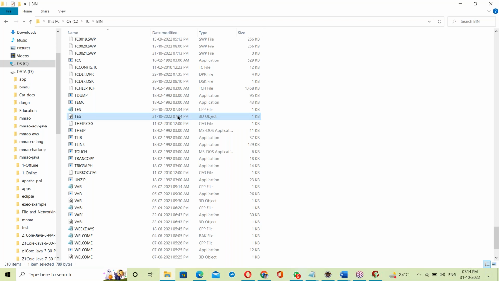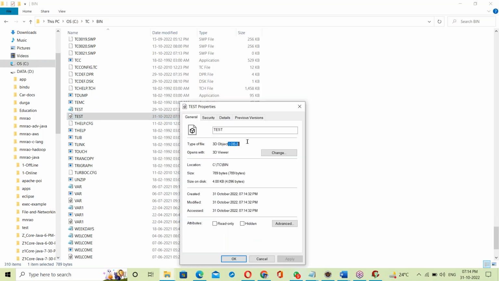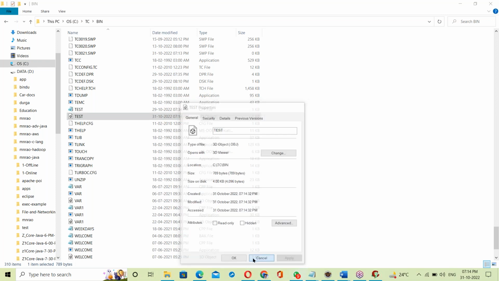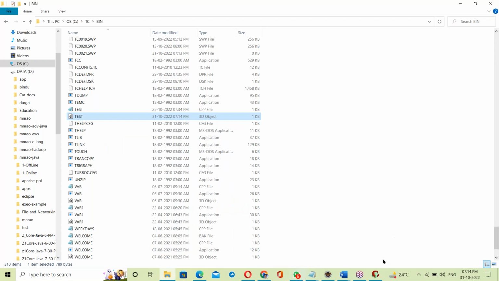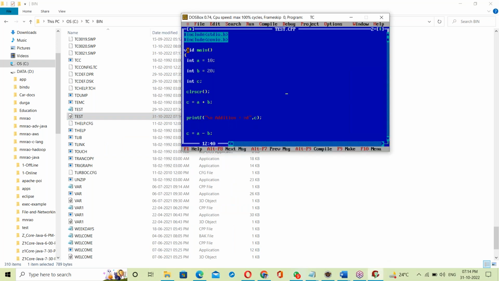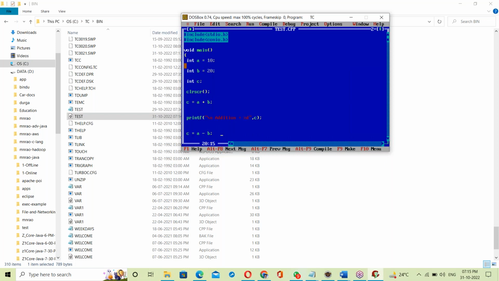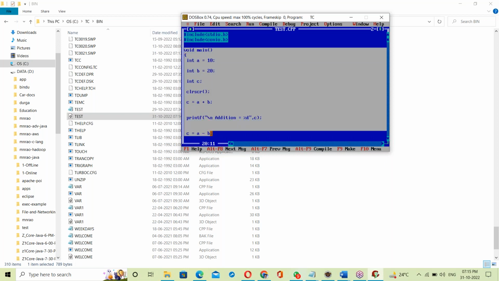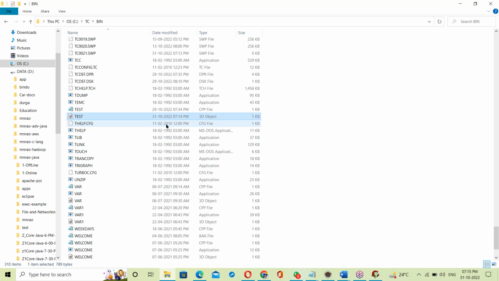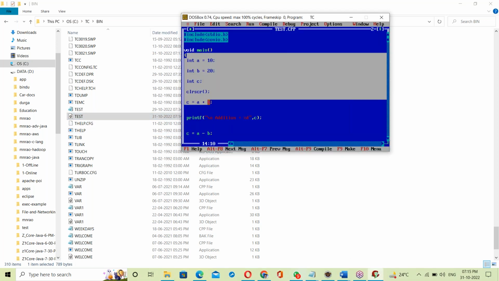So what is this file? Let us check it. Right click, properties. This is a .obj, an object file. What does this object file contain? Binary code for our C program. The C compiler converts this complete code into binary format and writes it into the test.obj file. So this object file contains binary code for the C program.